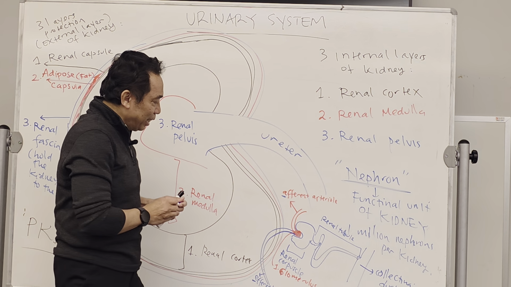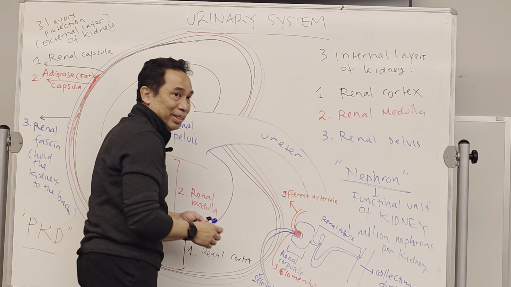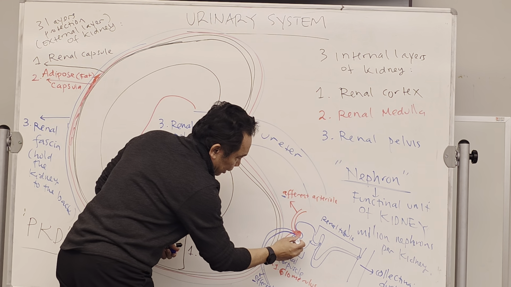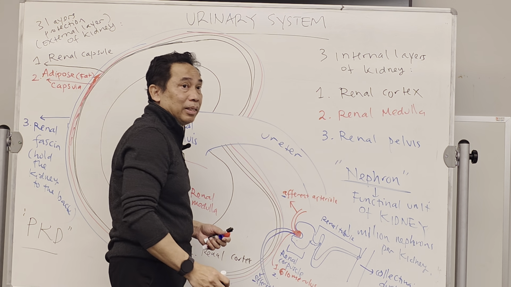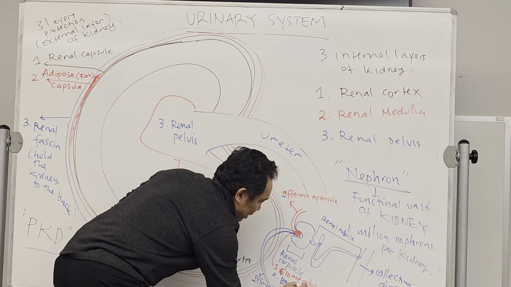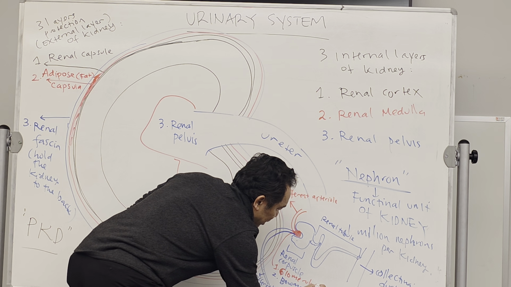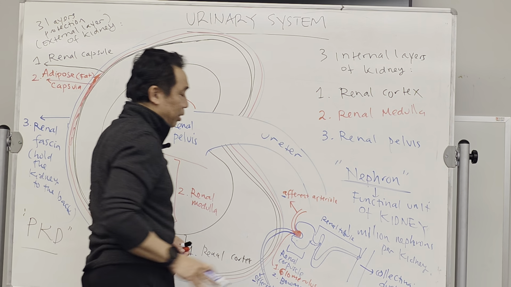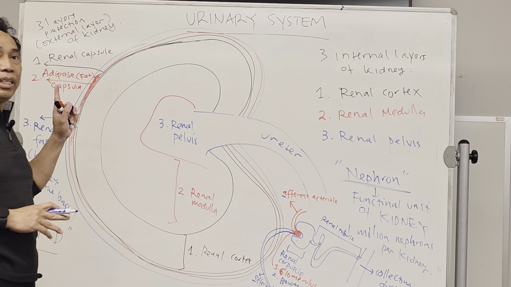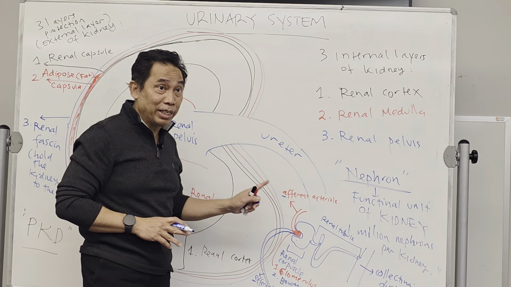And then the cup itself is called the Bowman capsule. Again, I'm gonna draw it again later, to make it bigger. So this is just for your information now.